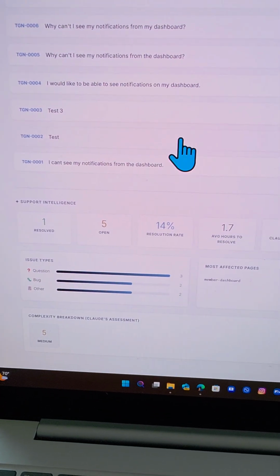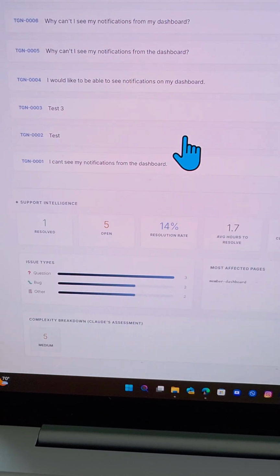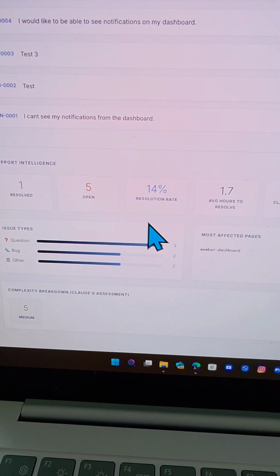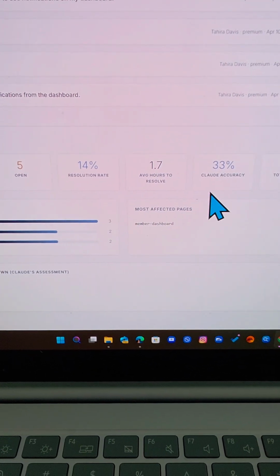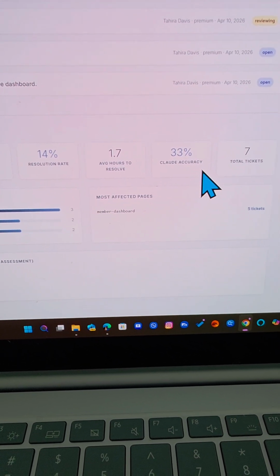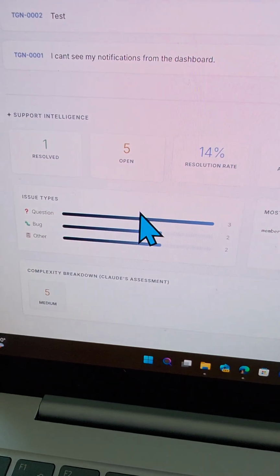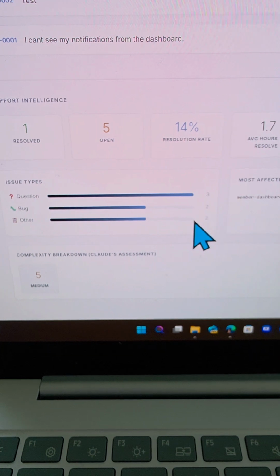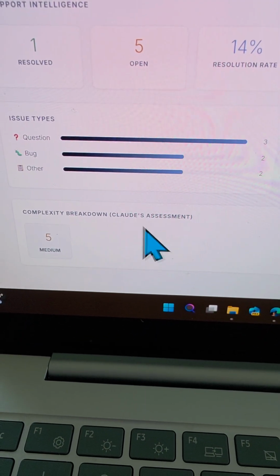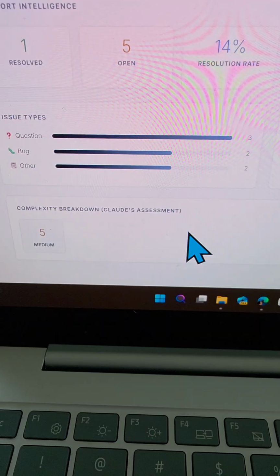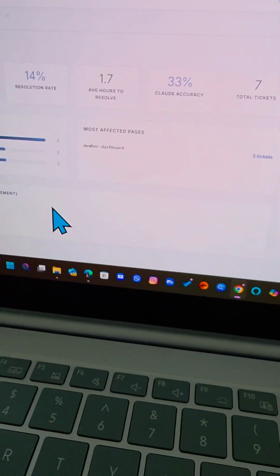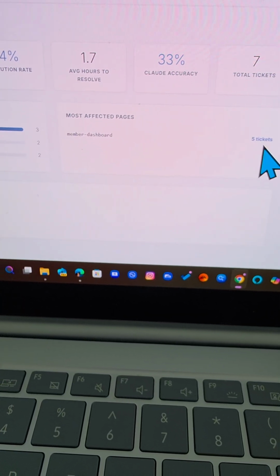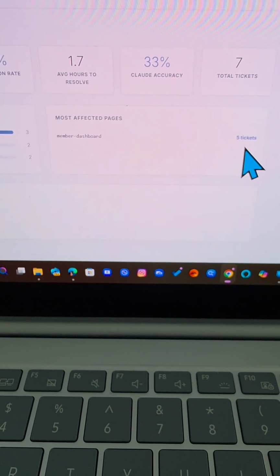Now the piece de resistance. On my support tickets page, you will see down here that there is support intelligence. It says how many were resolved, how many were open, percent resolution rate, average hours to resolve, how accurate Claude was in diagnosing the problem, and then the total tickets. And then down here you see the issue types: questions, how many bugs, other, and then the complexity breakdown. Claude's assessment determined 5 medium bugs existed, and the most affected page is the member dashboard because that's the only ticket I entered in, and it had 5 tickets.